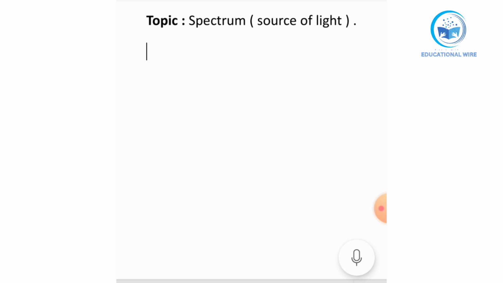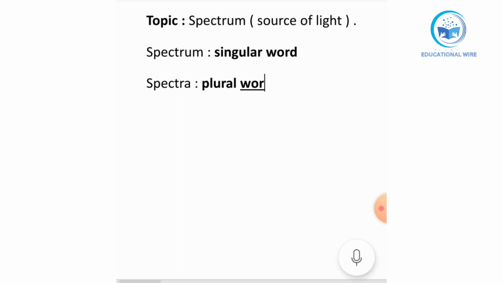So now we will start our new topic of chemistry, that is spectrum, or you can also say source of light. The word spectrum is a singular word, and the plural of spectrum is spectra. The word is spectra, that is the plural word.